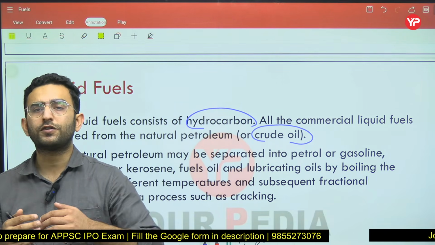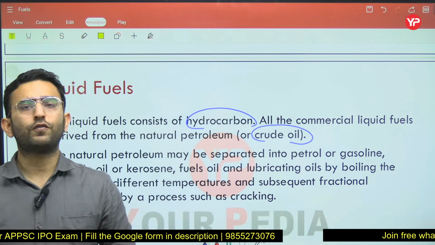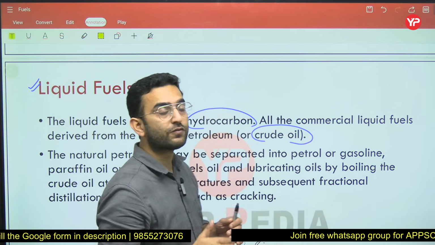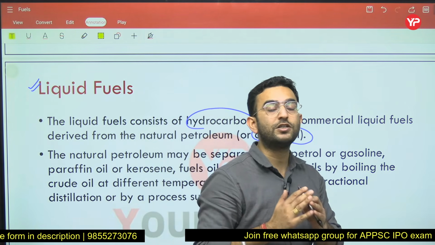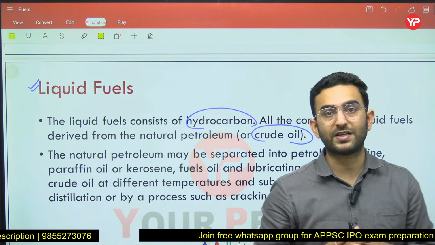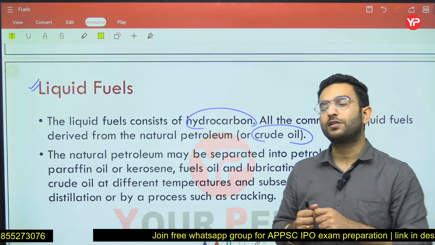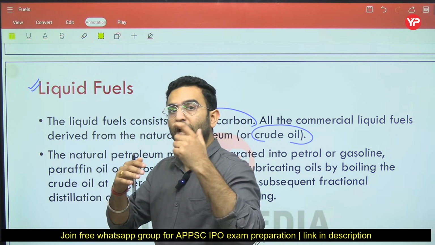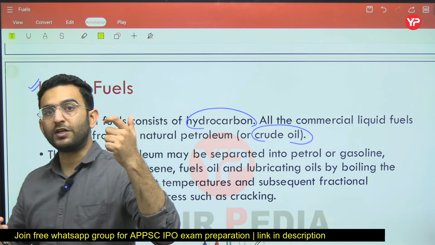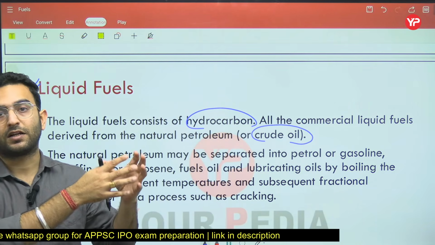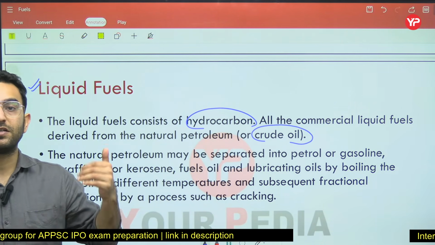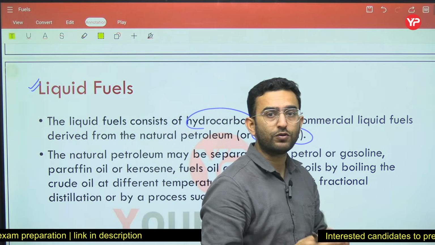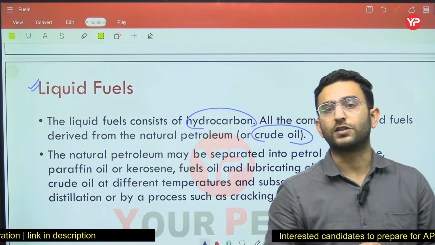How? First of all, if you talk about petrol, if you want to extract the petrol from the crude oil, what do we do? We perform the fractional distillation process in the temperature range from 65 to 225 degrees Celsius. In this particular temperature range, the petrol evaporates from the crude oil, and the evaporated fuel is trapped inside another container where it gets condensed. After condensation, you get the petrol as a fuel which is going to be utilized for further use.